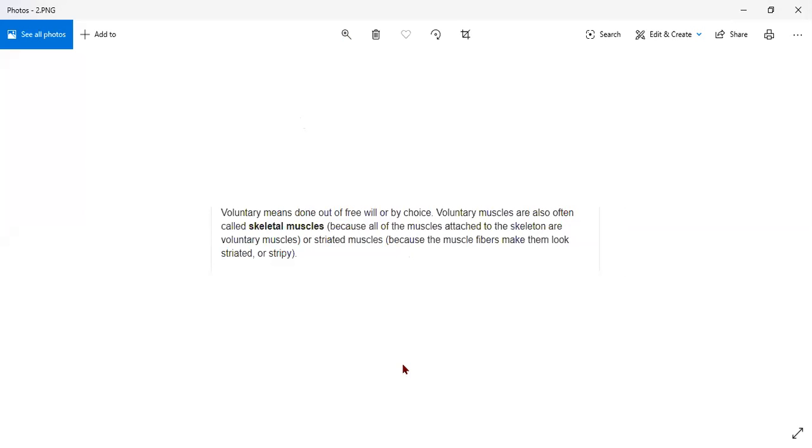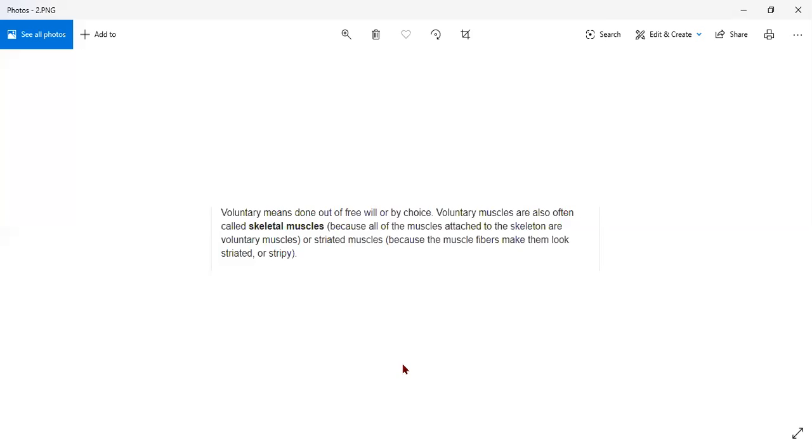This muscle is present in a limb. Move when we want them to. Voluntary meaning is only that which we can do on our own. Like we want to move our limbs, we are able to move them. That depends on us. So that's why these muscles are called voluntary muscles. These muscles are also called skeletal muscles and they are mostly attached to bones and help in body movement.